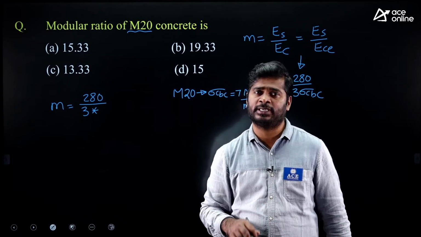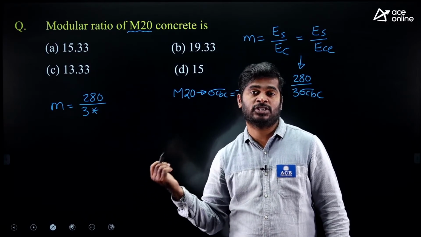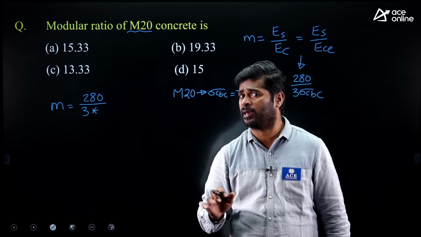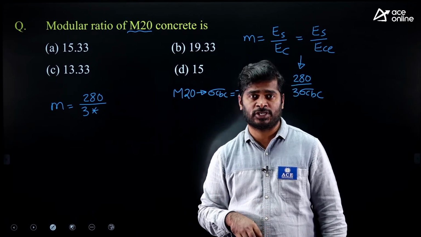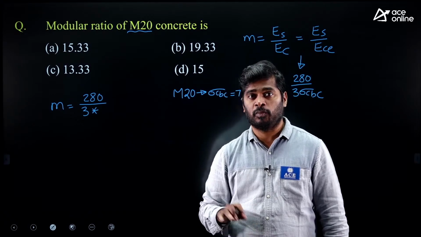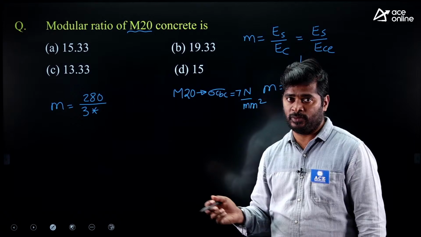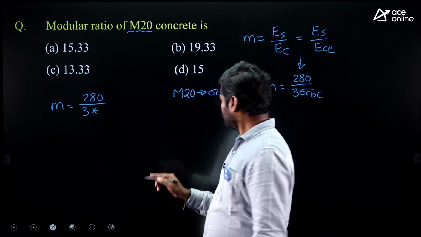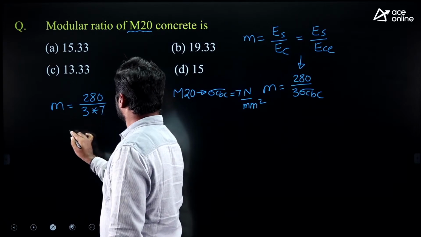From that you can get the values of direct tension and bond stresses. Mostly they are not going to ask direct tensile stress and bond stress values. Maybe they are going to ask the sigma CBC value or sigma CC value. It is 7. Now substitute 7 here.